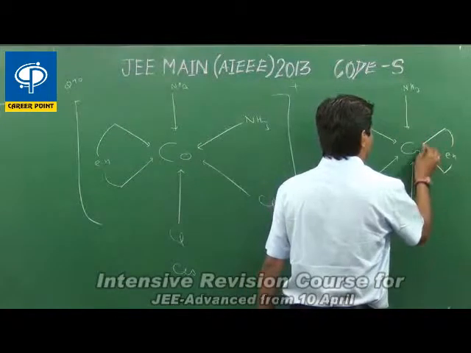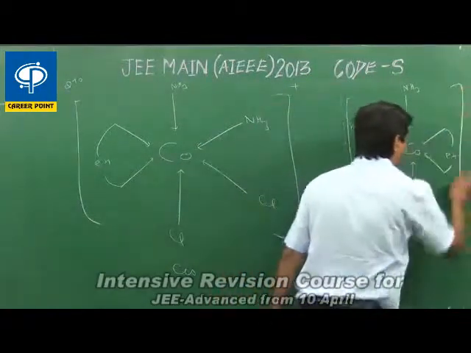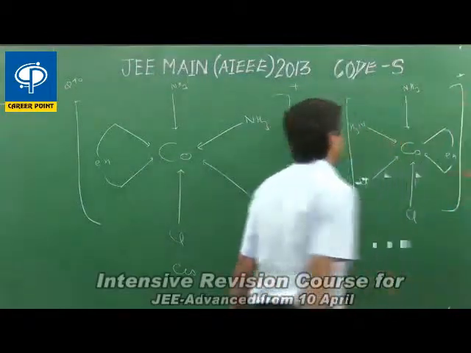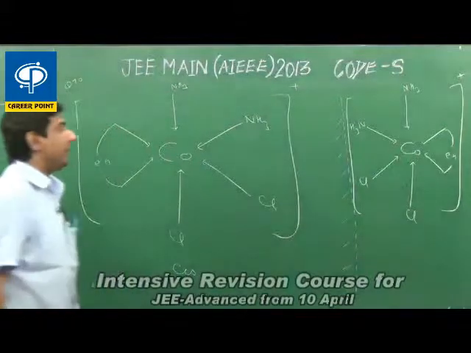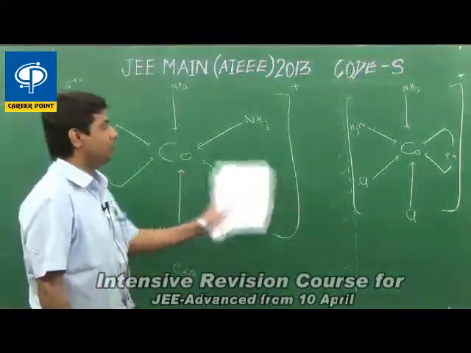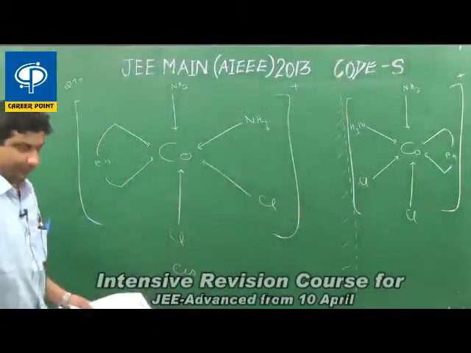All are coordinate bonds. As we all know, ligands are attached to the central metal ion by coordinate bonds. Its mirror image is not superimposable, and thus it will show optical isomerism or optical activity.